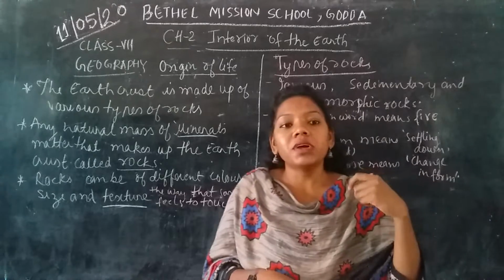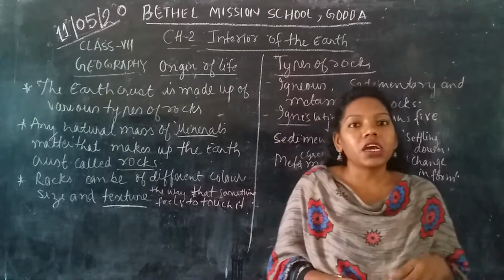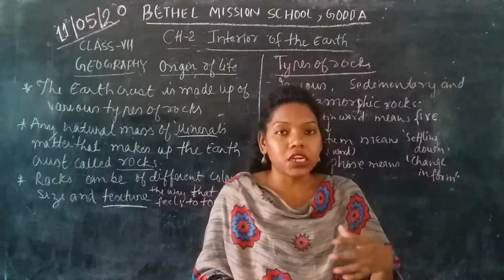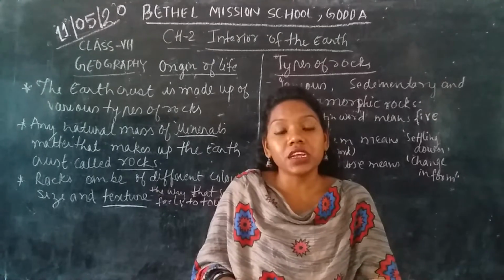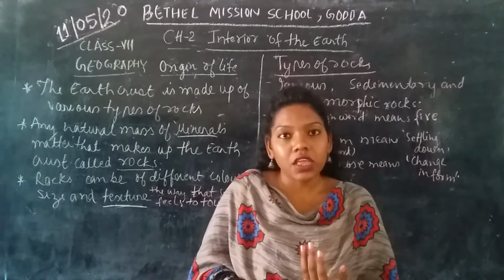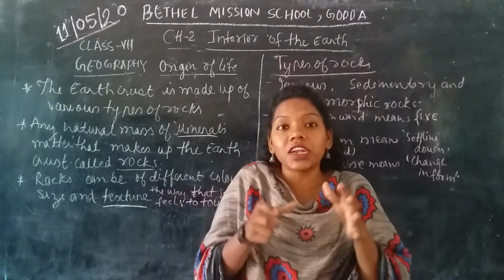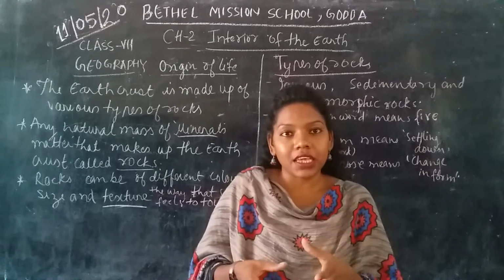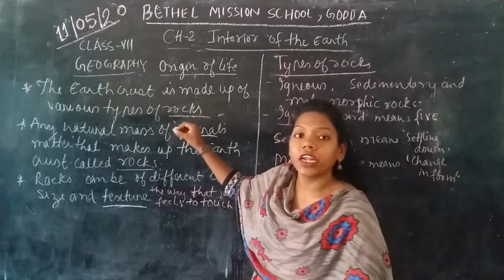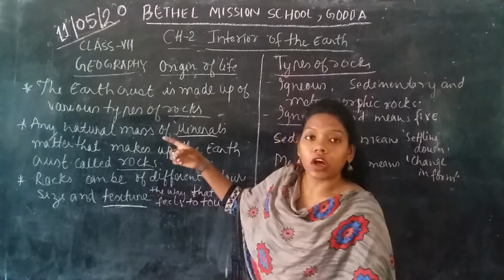It contains so many minerals and different elements, different ingredients. For example, when you cook something, for example a cake, you need flour, baking soda, essence, milk. Yes or no? There are different ingredients through which we make the cake. In the same way, rocks are also made up of different minerals or different ingredients. This is how the formation of rocks happens.